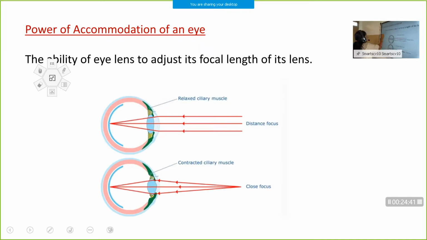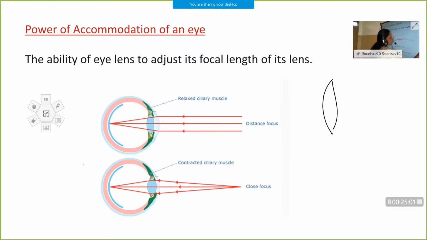Next, another important term related to the eye is accommodation of the eye. So what is accommodation of the eye? In the case of convex lens and concave lens, as the position of the object changes, what happens to the nature of the image? Here we have the focus and 2f.